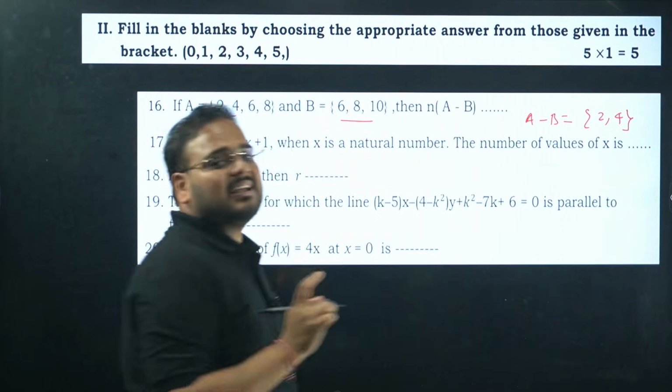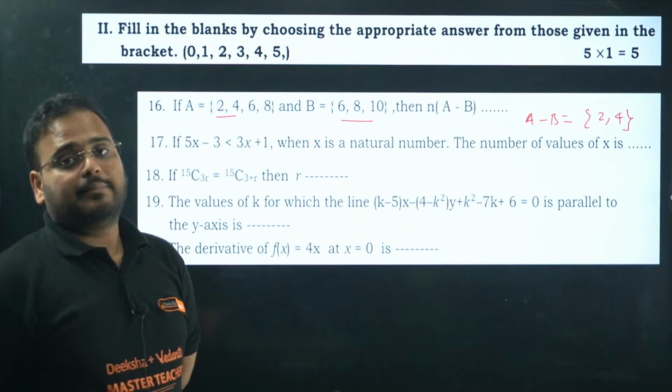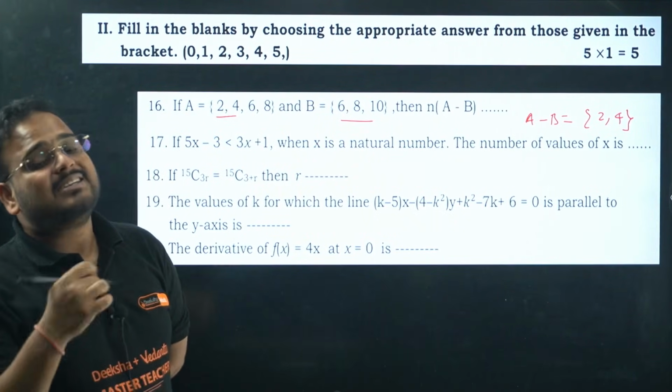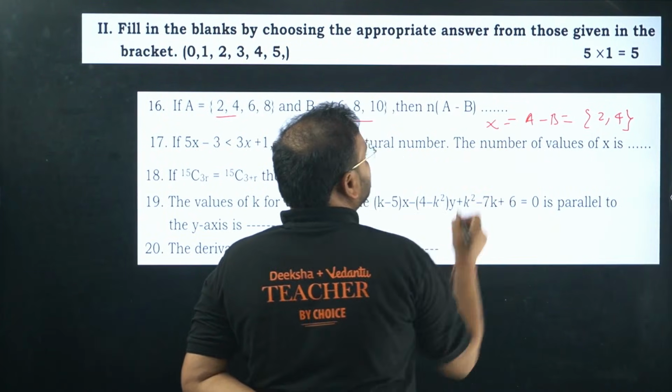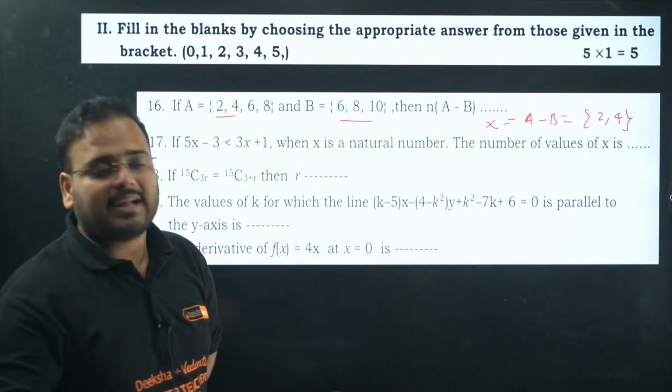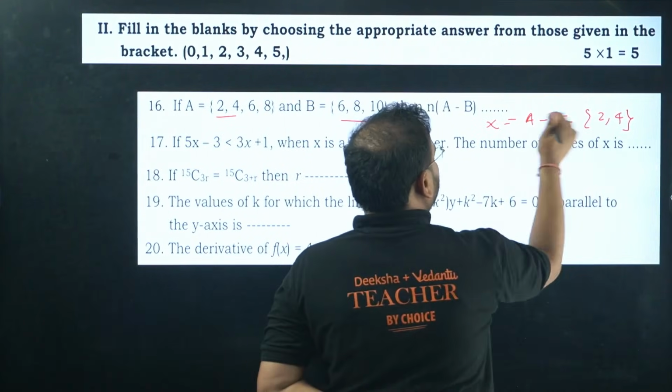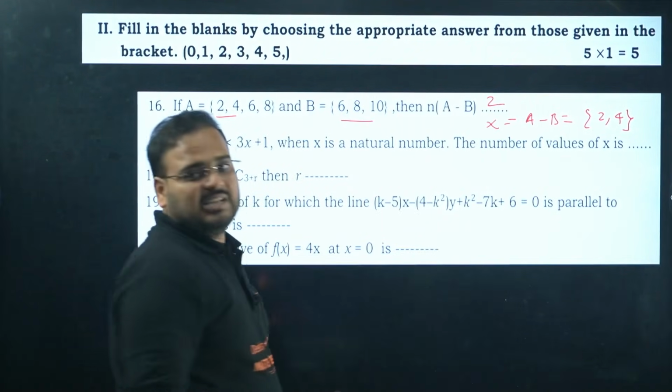What are they asking? They're asking us the cardinal number, meaning the number of elements in the set A minus B. Even A minus B can be written as a set X, right? They're asking us the cardinal number of this set X. How many elements are there? 2 elements. Answer will be 2.